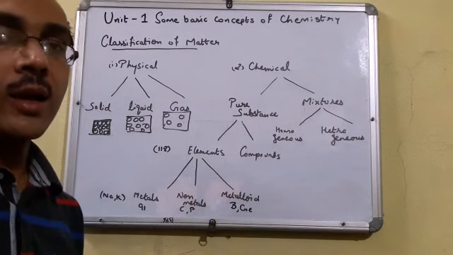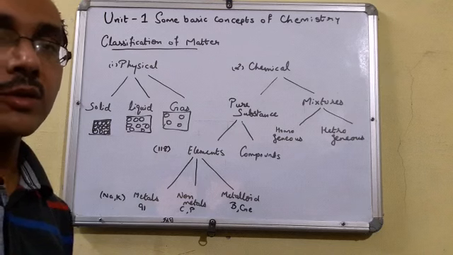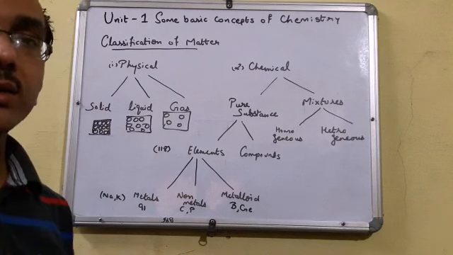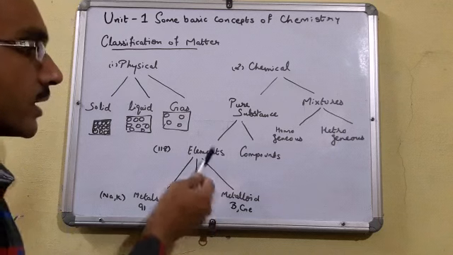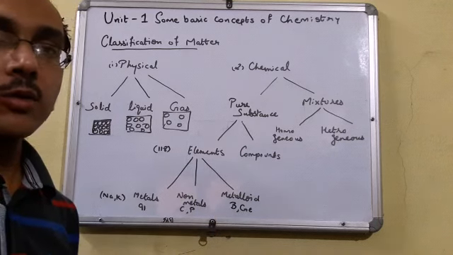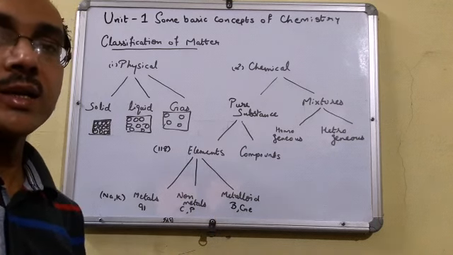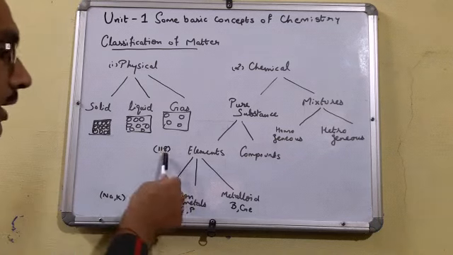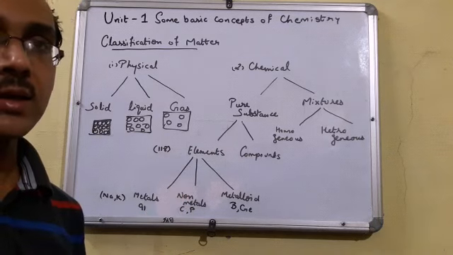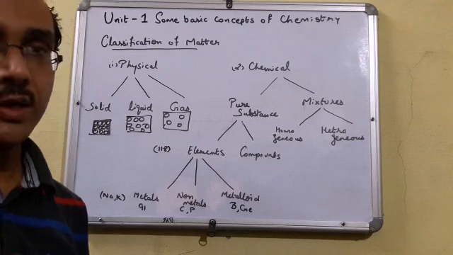Now what is an element? An element is a pure form of matter which cannot be further broken into any simpler substance. Then we can say it is an element. Now, till now there are 118 elements discovered. Out of 118 elements, 91 are metals and the rest are non-metals and metalloids.